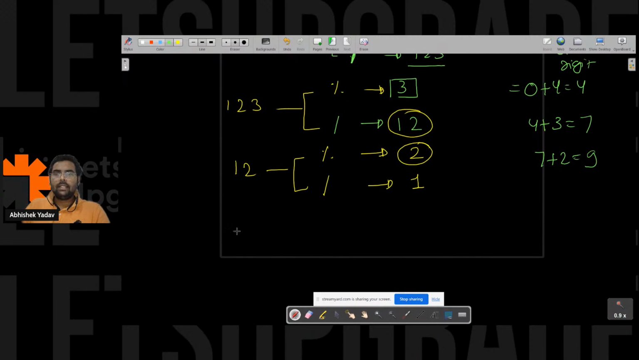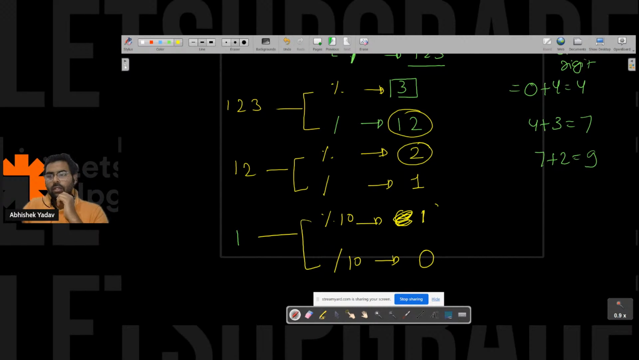After that, what will happen? Again I will take 1, that is the remaining digit here, and again I will do the two things, that is modulo here. Modulo with 10 will give me what? It will give me 1 here, right? And if I take division with 10, what will it give? It will give me 0 here.